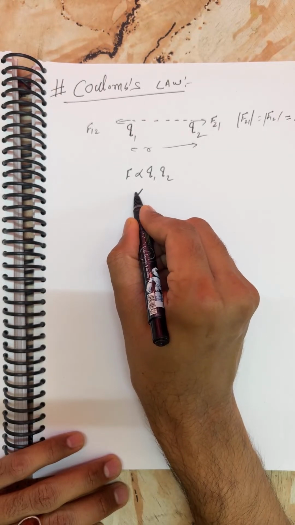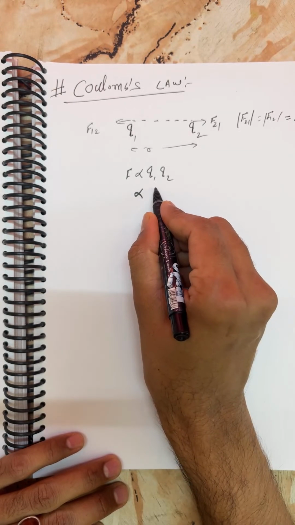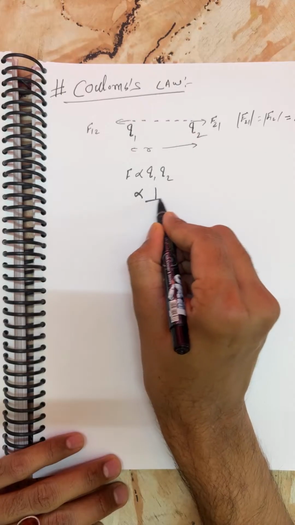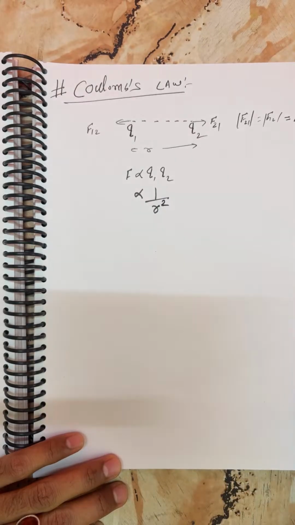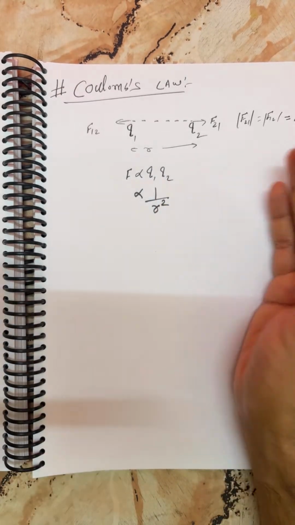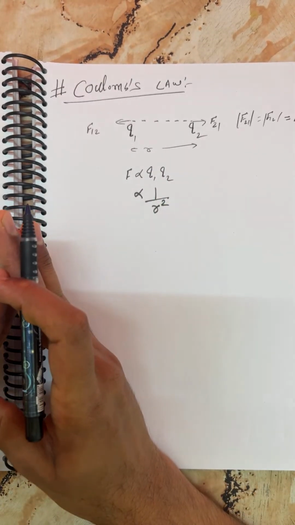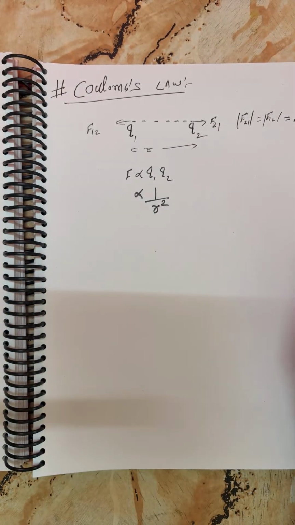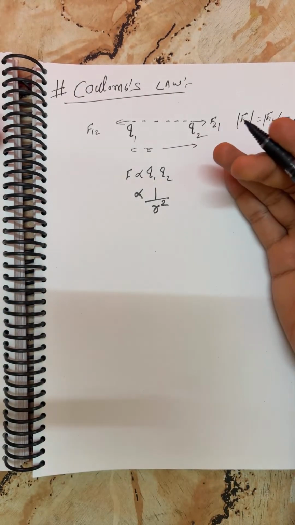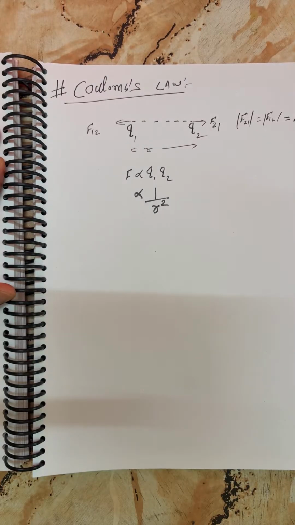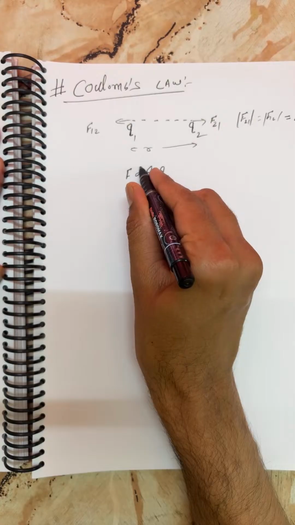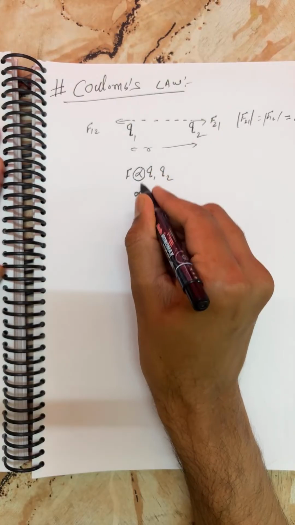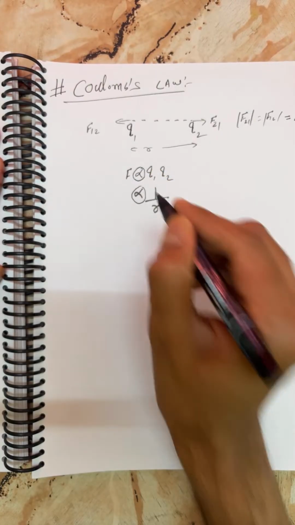Now, another practical aspect. Electrostatic force is obeying the rule of inverse square of distance between two charged particles. If we decrease the separation between charged particles, force will increase. If we increase r, force will decrease here. Now remove this proportional sign and use a proportionality constant.